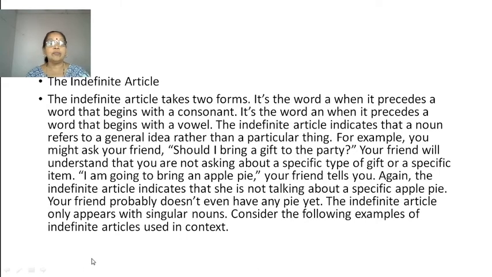Consider the following examples of indefinite articles used in context. So here I was talking about a and an. So when there is no definite idea about the things, then only you can use a or an. And when you use an, I will tell you, it is when the word starts with A, E, I, O, U. Before those words you can use an, and for other words you use a.